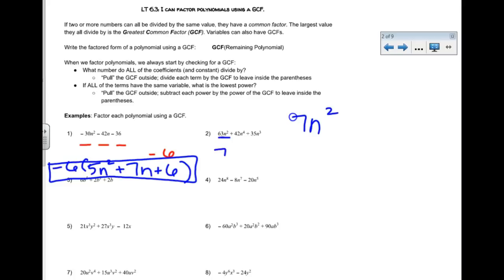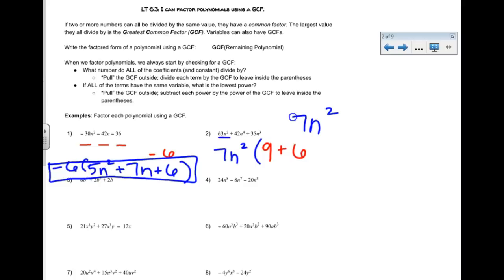So I'm going to start by pulling out what I found. In my parentheses, I'm going to put what happens when I divide. So 63 divided by 7, that's 9. I had two n's, n squared, and I took an n squared out. That means I don't have any more n's left to work with. So I'm going to move on to the next term. 42n to the 4th divided by 7n squared. 42 divided by 7, that's going to be 6.